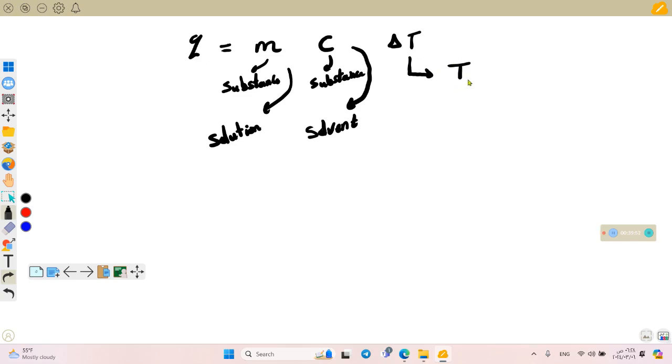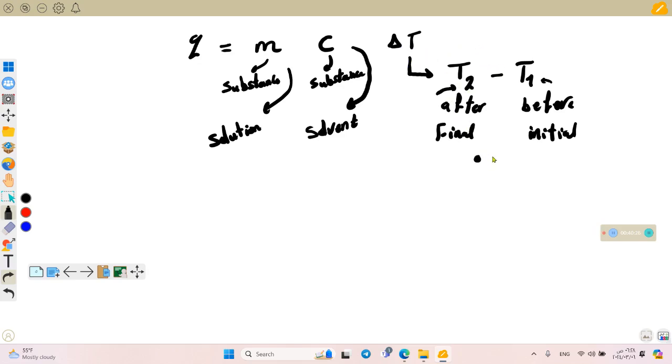So it equals T2 subtracted T1, meaning the temperature after the change, or the transfer of heat, subtracted by the temperature before the transfer of heat. Or we can call it the final temperature, and here it's the initial temperature. The change in temperature equals T2 subtracted T1, and we're measuring it in Celsius.